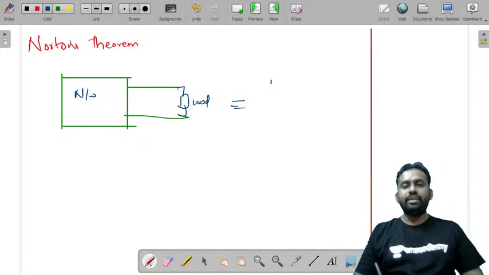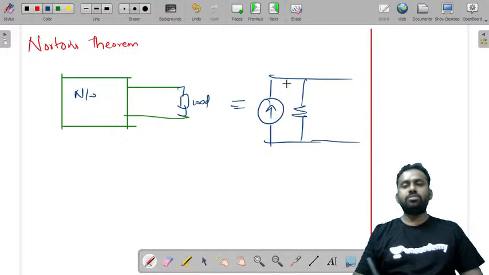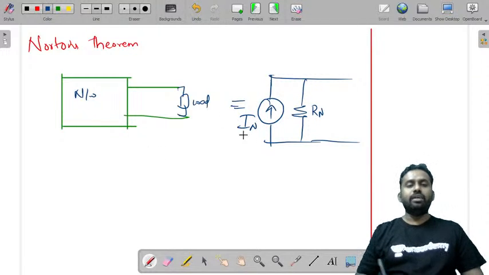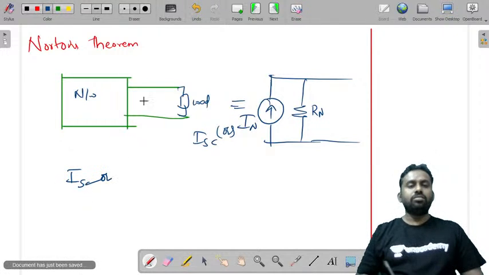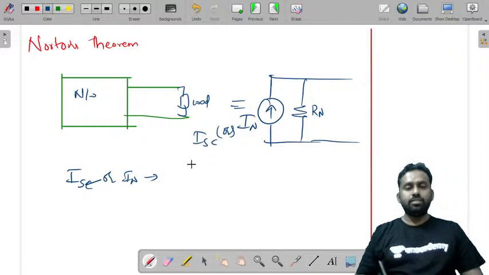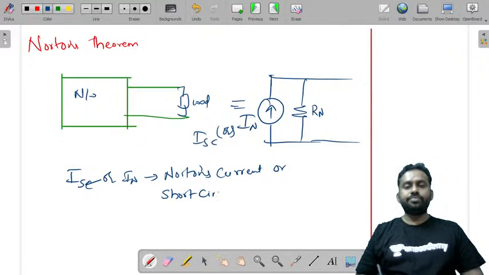This can be replaced by an equivalent current source in parallel with a resistance of value Rn, and current source value In. In is also denoted as ISC, because In is the Norton's current, or short circuit current. And Rn is the same equivalent resistance that is measured across this load terminals A and B.